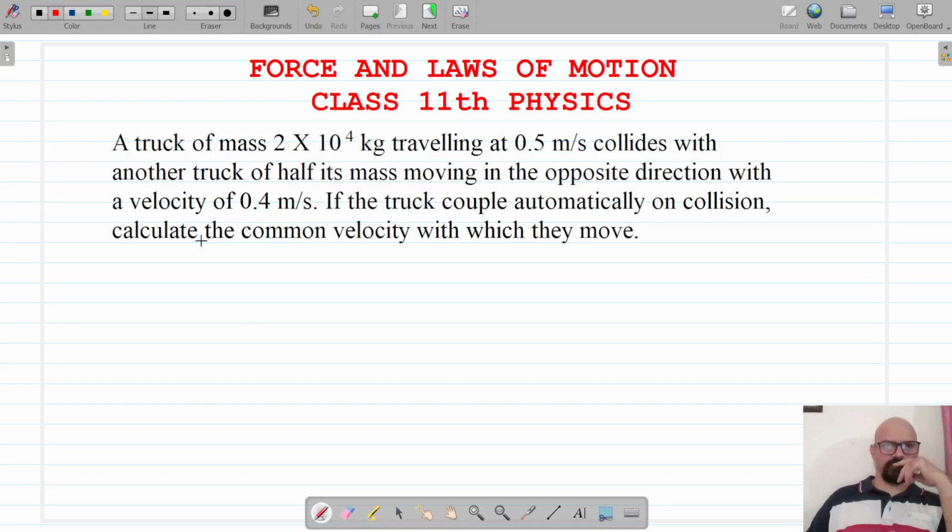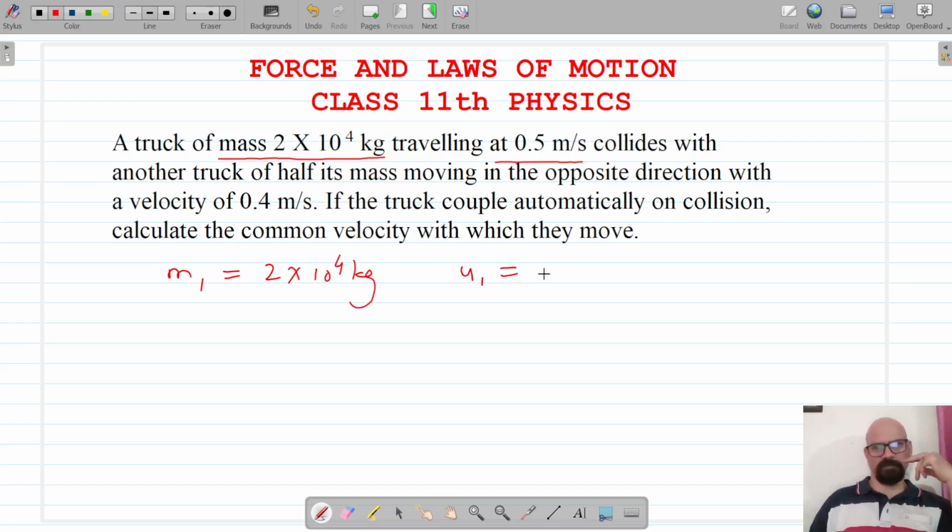Okay, for this question, it's given that a truck of mass 2 into 10 raised power 4 kg is traveling at 0.5 meter per second. So let M1 be the mass of the first truck, that is 2 into 10 raised power 4 kg, and its initial velocity be U1, which is 0.5 meter per second.